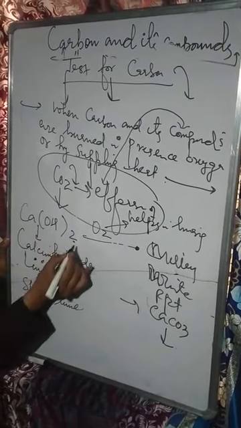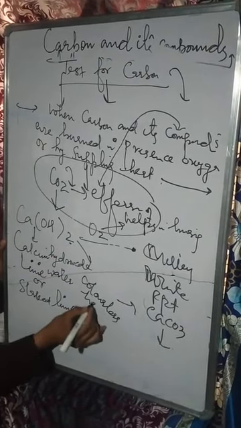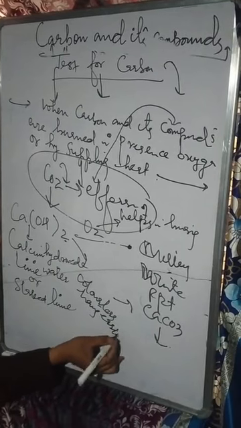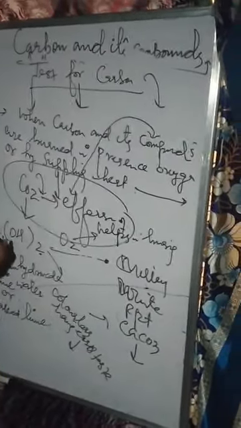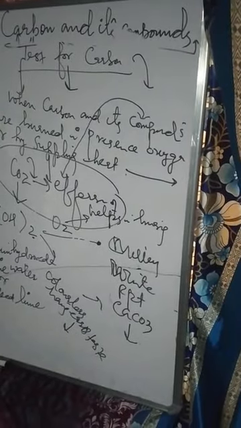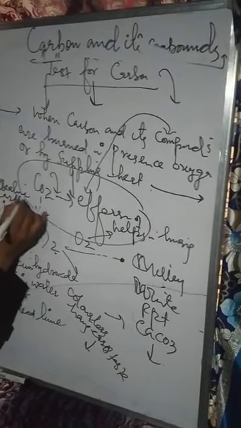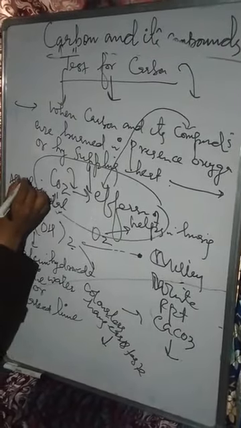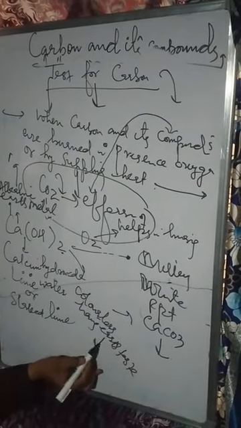This slaked lime is actually colorless in nature, having an earthy taste. Why earthy taste? Because this contains calcium. This calcium is an alkaline earth metal. We have discussed this very thing in metals and non-metals. That's why this calcium hydroxide has an earthy taste.